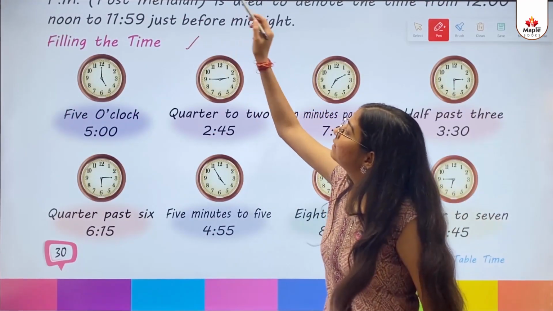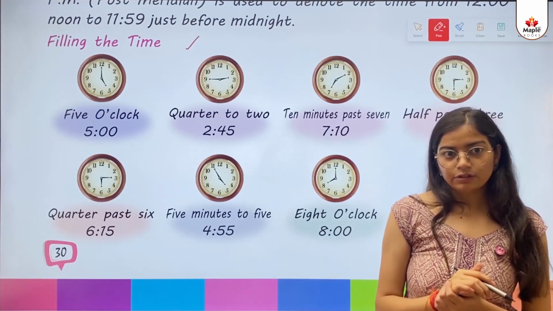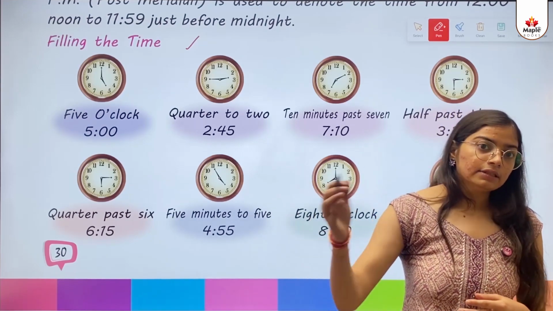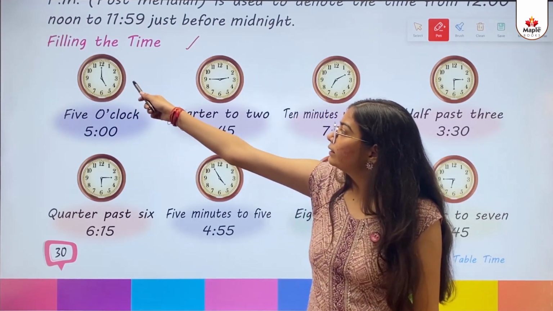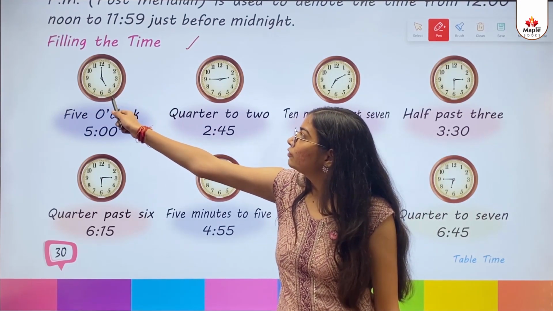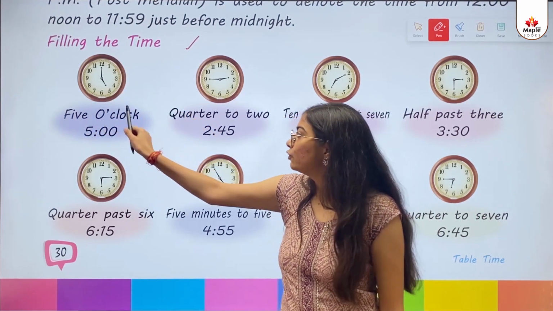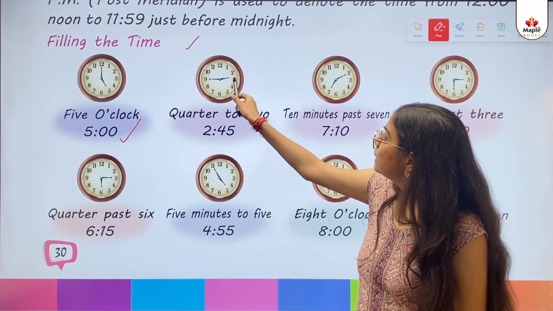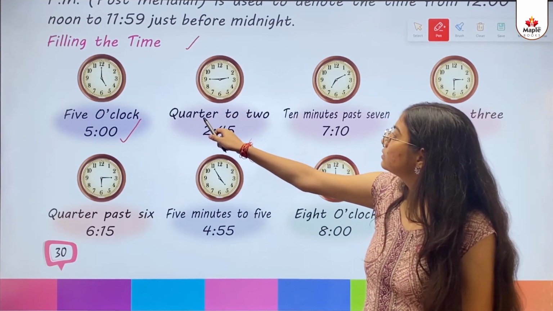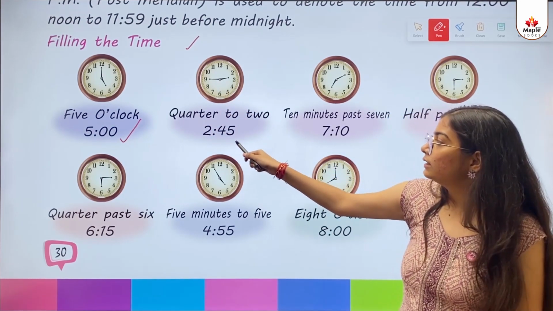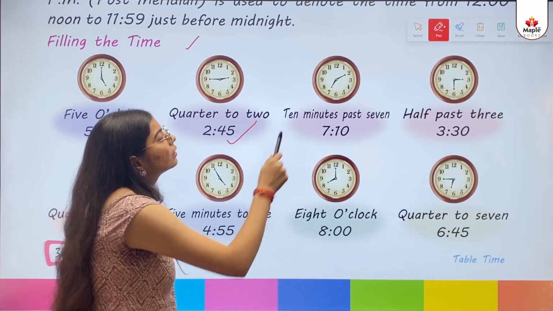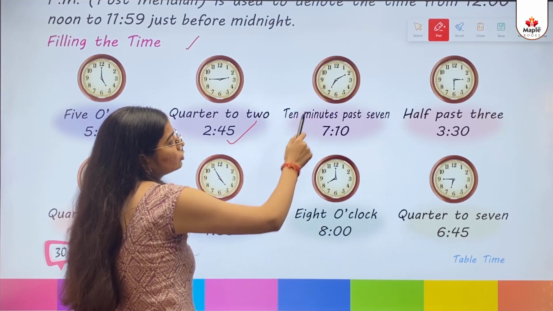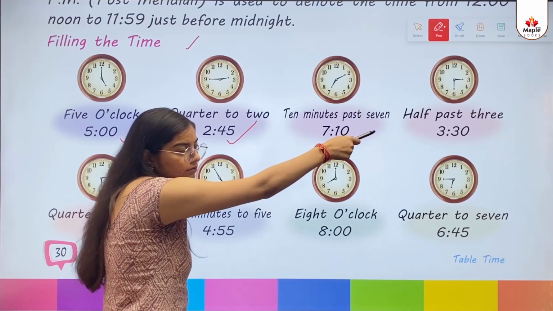Telling the time. So kids, in this we will learn about how to tell the time or how to see the time. This is the clock here. You can see short hand is on 5, long hand is on 12. That is called 5 o'clock. That's how we write 5 o'clock. This is short hand on 3 and long hand on 9. That is called quarter to 2. That's how it is written, 2:45. Then short hand is on 7, long hand is on 2. So that's called 10 minutes past 7.